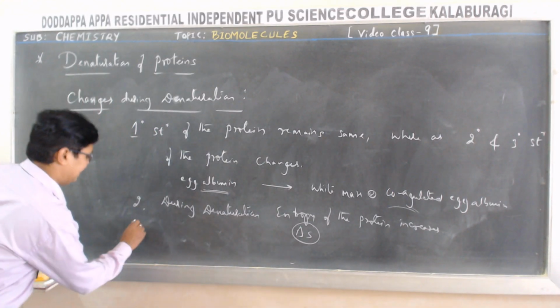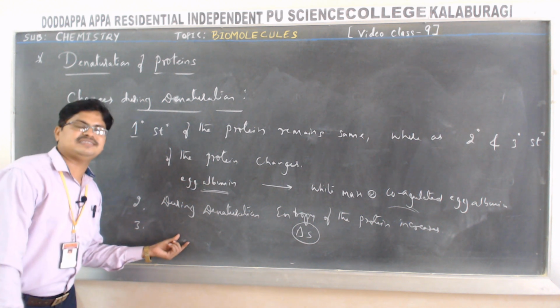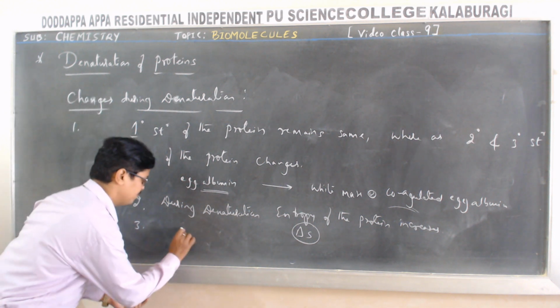Okay, and the next point: protein loses its biological property.